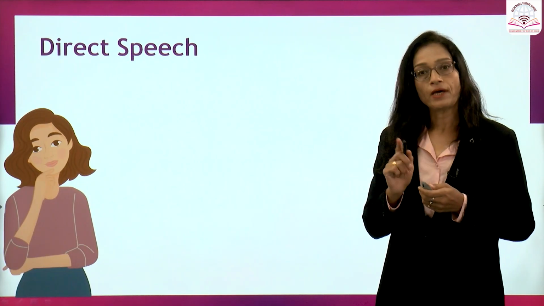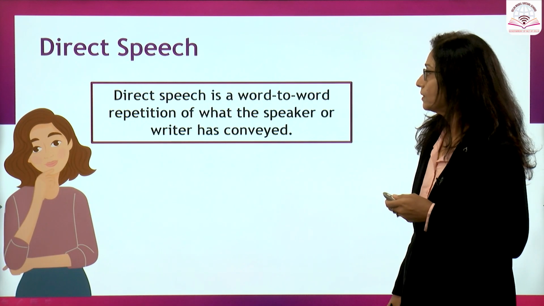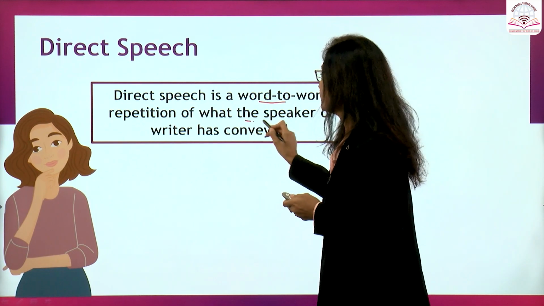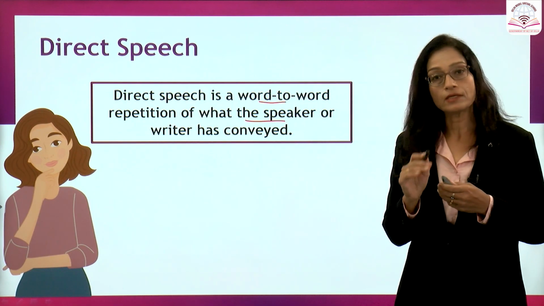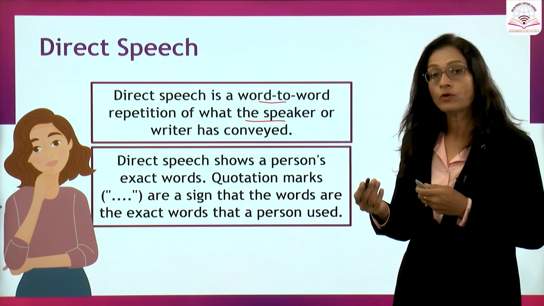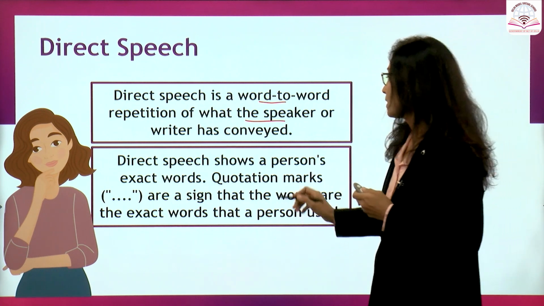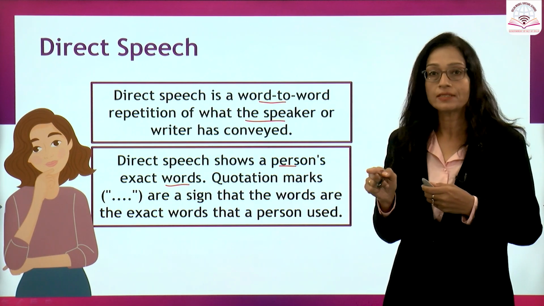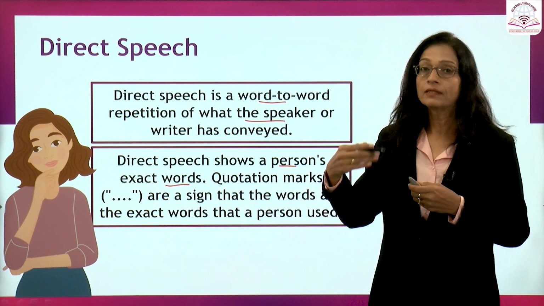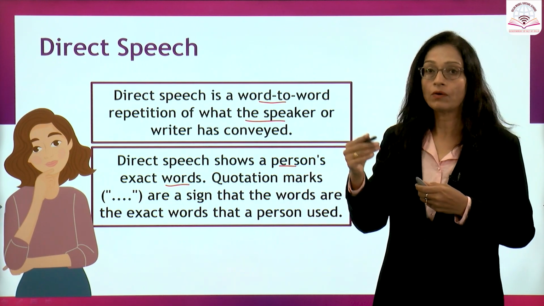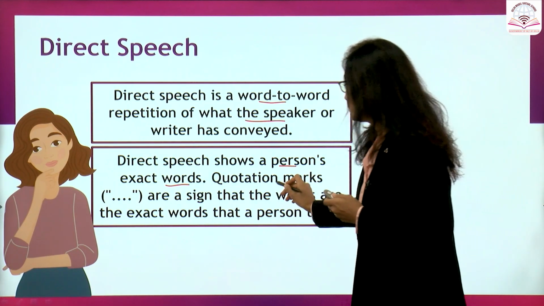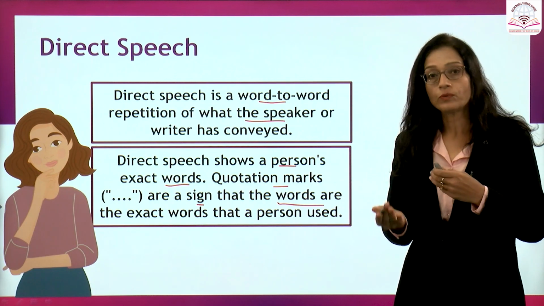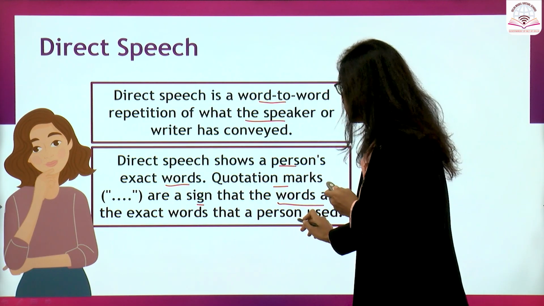Let us talk about direct speech first. Direct speech is a word-to-word repetition of what the speaker or writer has conveyed. When we talk about direct speech, it shows a person's exact words, exactly as it is said or written. Quotation marks are a sign that the words are the exact words that a person used.